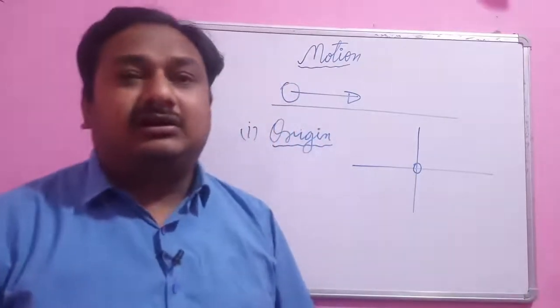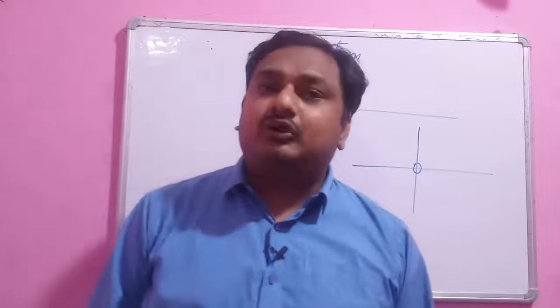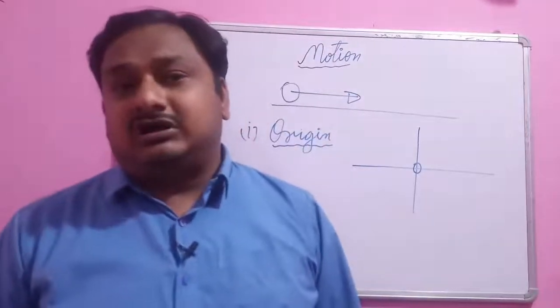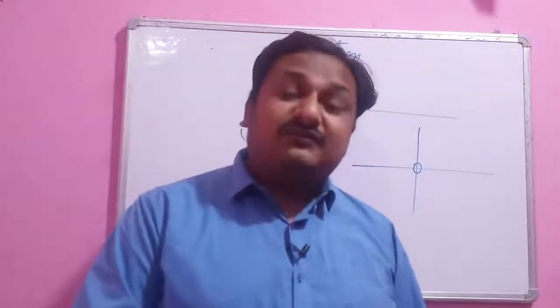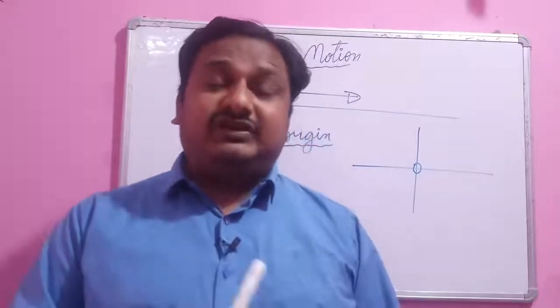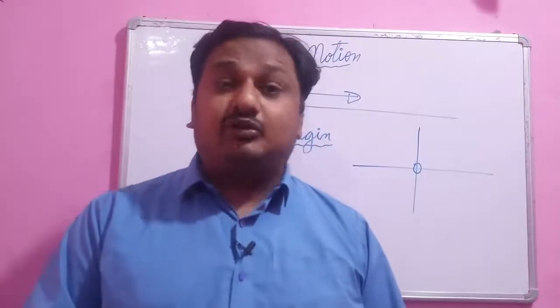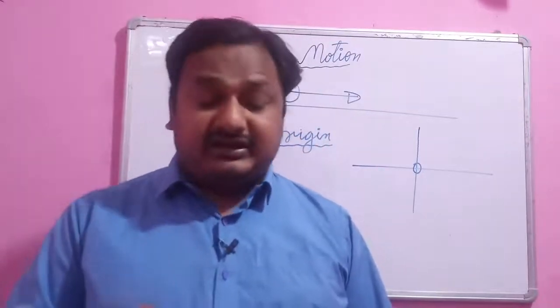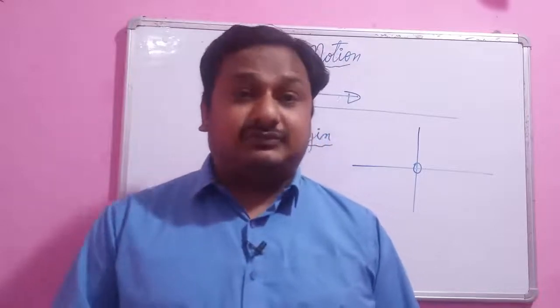Suppose we say that Panna is 55 kilometers away from Chhatarpur, and Delhi is 600 kilometers from Chhatarpur. Again the reference is being taken as Chhatarpur.